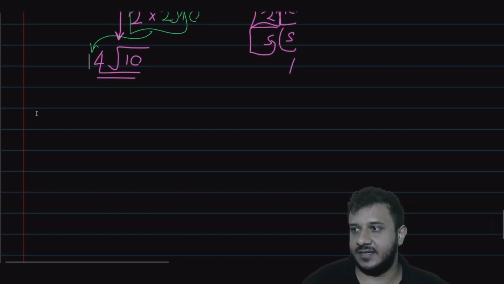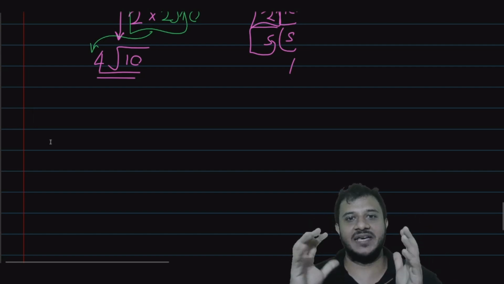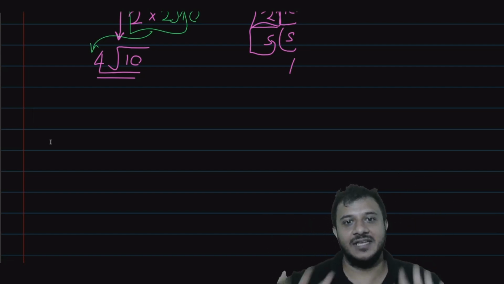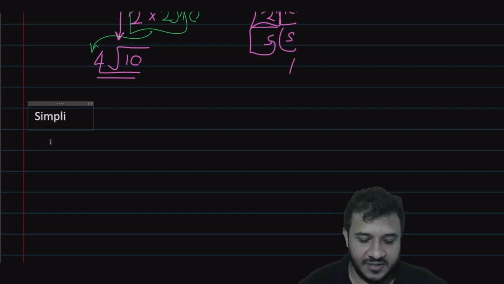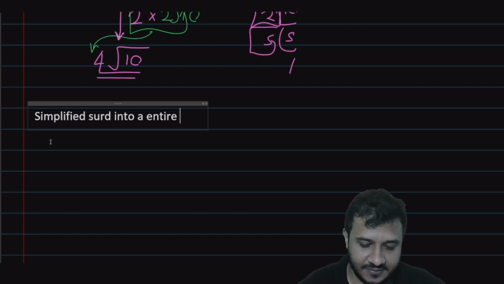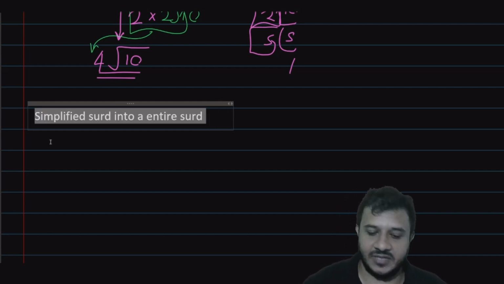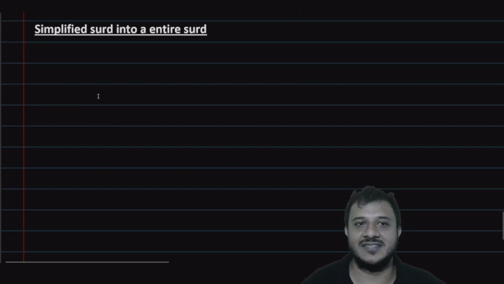And then, now we learned how to make an entire surd into a simplified surd. Entire surd means a surd by itself, a root and a number by itself. Now let's learn how to turn a simplified surd into an entire surd. This is how I checked your answers, Pute. When you all sent me the answers, I looked at your answer and straight away said whether you were correct or wrong, not by doing the working out like you all.